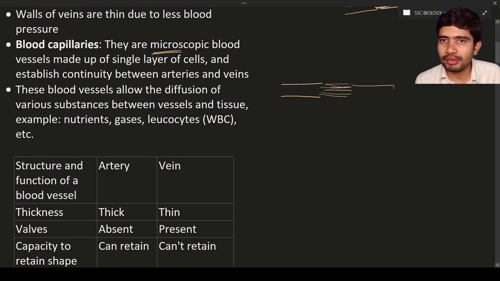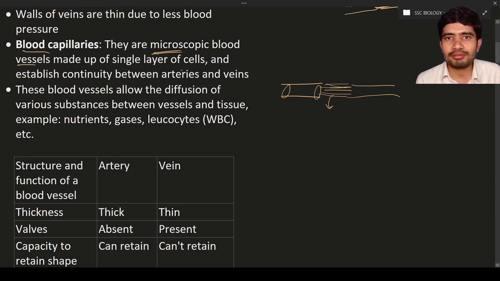Just for your understanding, I am drawing this. Compare the size of this blood vessel and the size of this blood vessel. The artery is much thicker than the blood capillary. The blood capillary is very thin. Due to this microscopic size, we call the blood capillaries microscopic blood vessels.